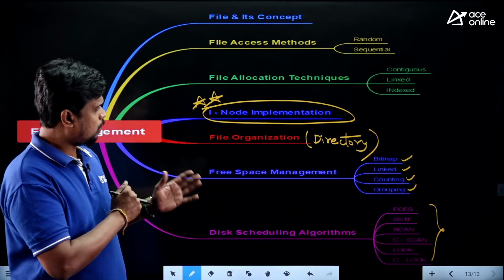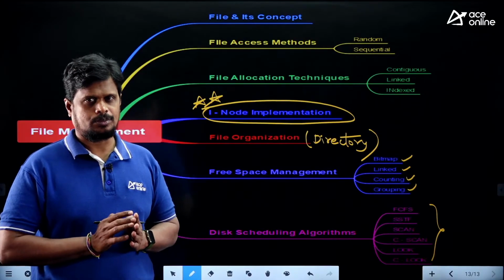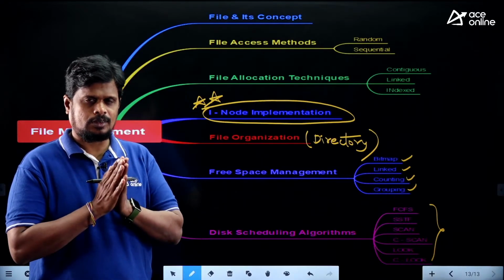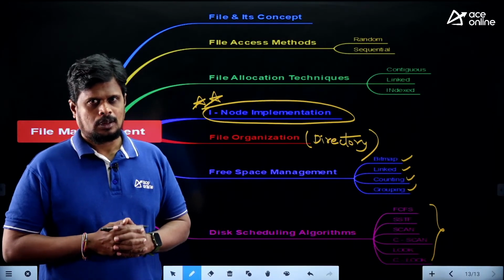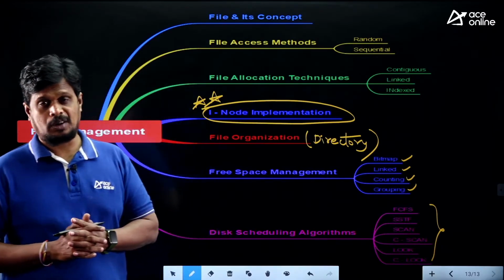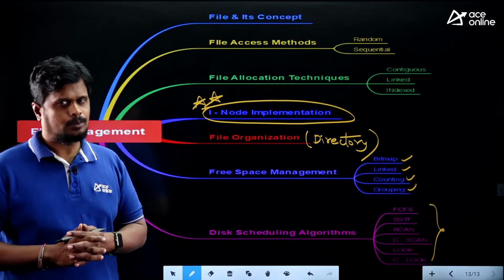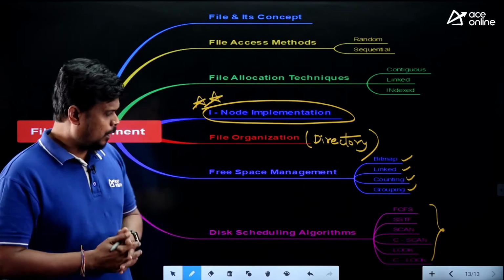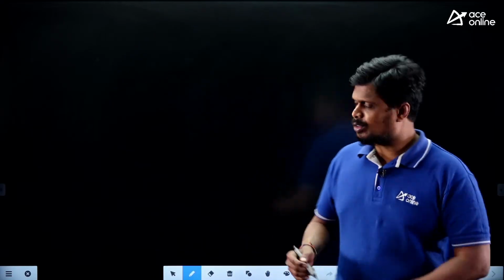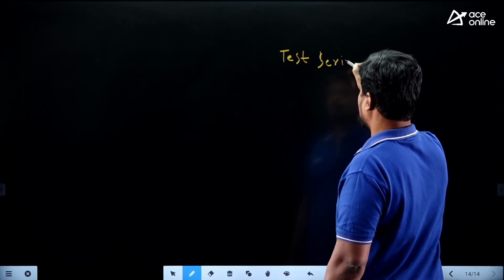Okay, so these are the main topics and subtopics that we have covered in our operating system subject, with respect to coverage of the whole syllabus in connection with our GATE examination, right? For covering this entire syllabus, the textbook that we have referred to is, I can say, 90% from the Galvin textbook only. So after coverage of this entire syllabus, you need to focus on your test series. Test series plays a major role in your preparation.